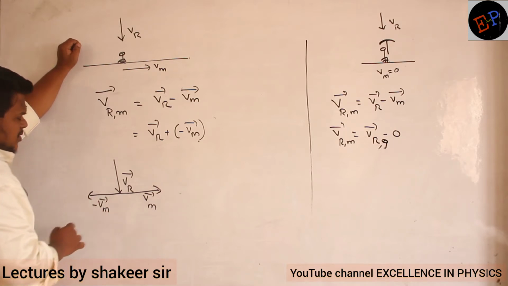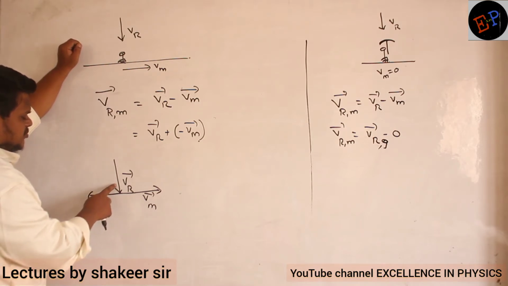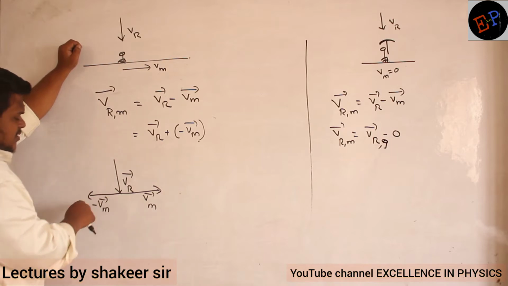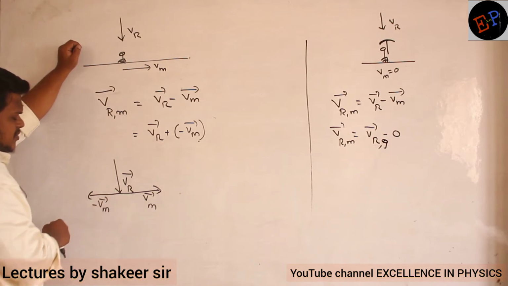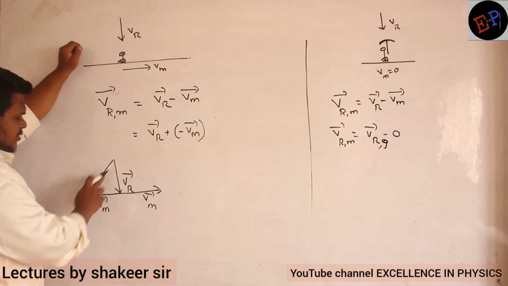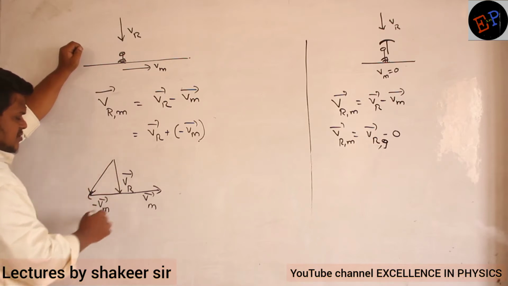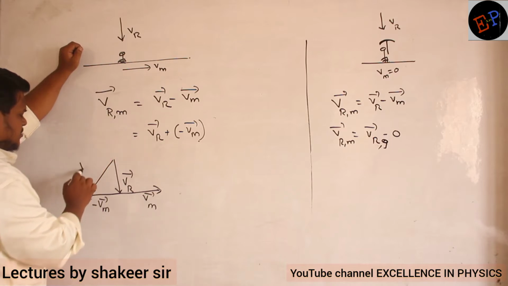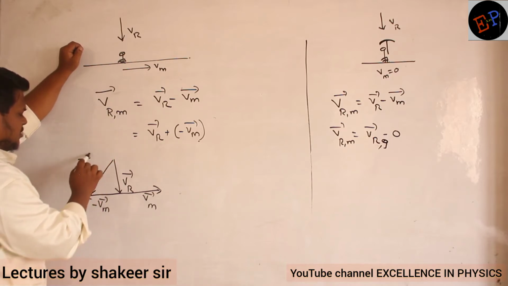Now two vectors are joined head to tail, no? This is the head of Vr, and this is the tail of minus Vm. So the vectors are joined head to tail. What kind of addition is this? Triangle rule of addition. So how do we find the resultant in the triangle rule? This is the resultant: head to head and tail to tail. Satisfied, no? And what is this resultant? This resultant is nothing but the velocity of rain with respect to man. That's all. Are you able to understand?